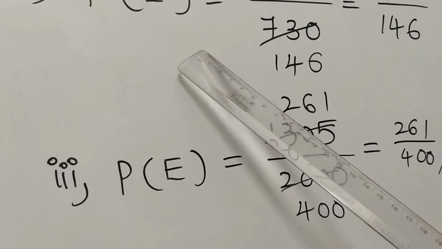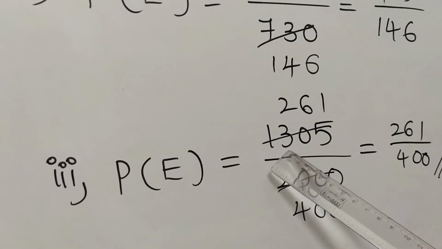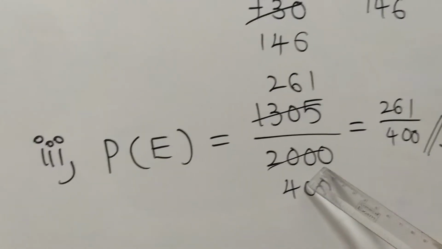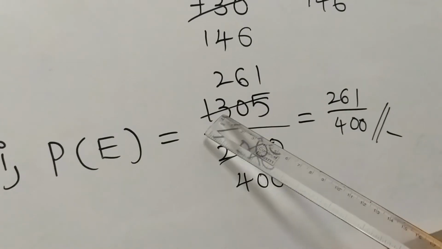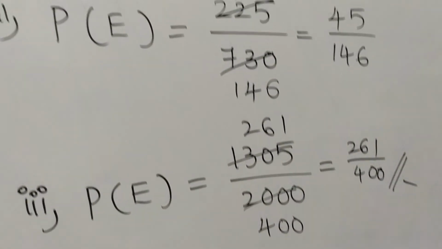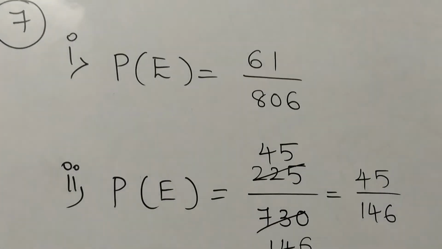Similarly the last one is no accidents. You add the total of the no accident row, then you get 1305 by the total, which is 2000, students. If you cancel by 5 again, you get 261 by 400. This is the solution of the 7th one.